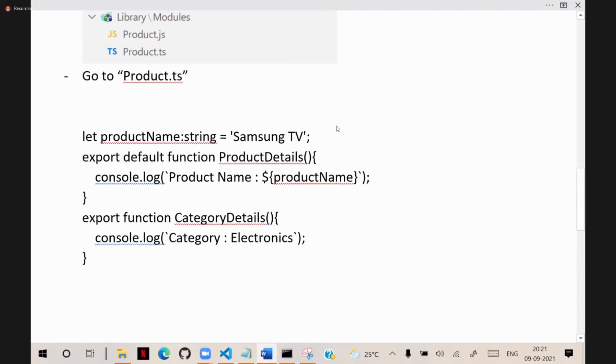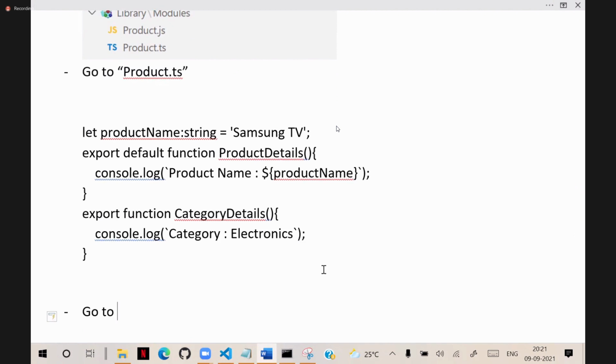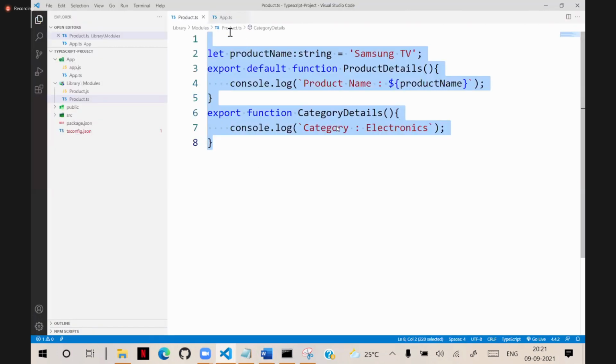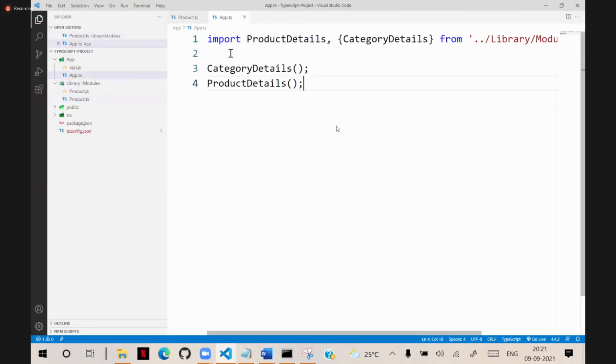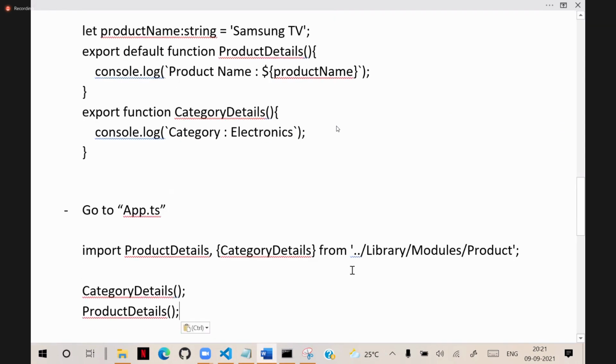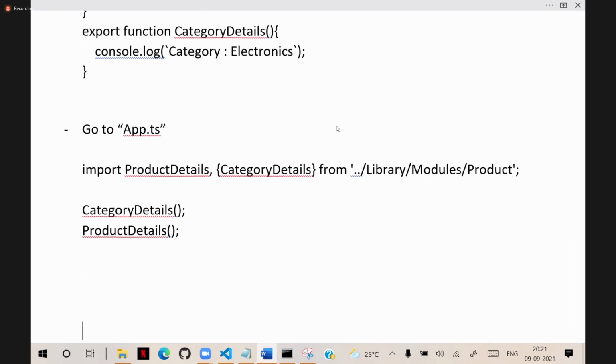And next we have to go to app.ts. In app.ts, we have to import and use it. It's very simple. We have to import and we have to use this here. And a single application can import multiple modules. That means I created only one module. There can be several modules.